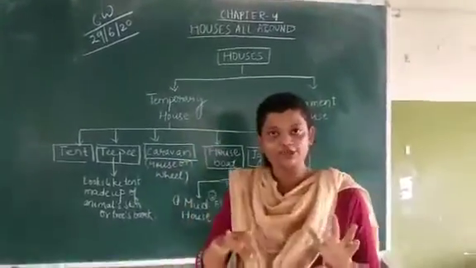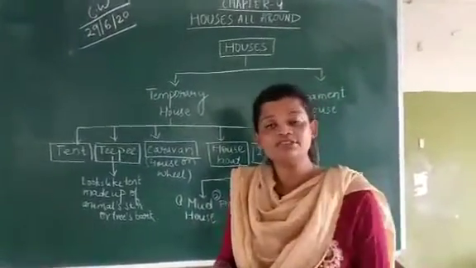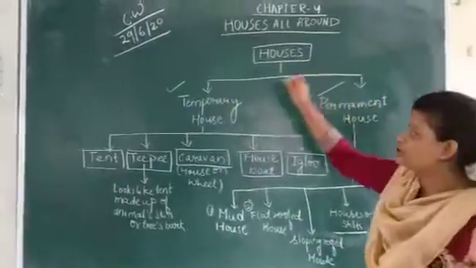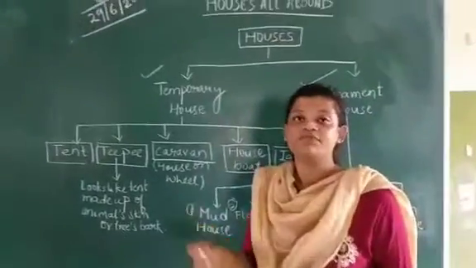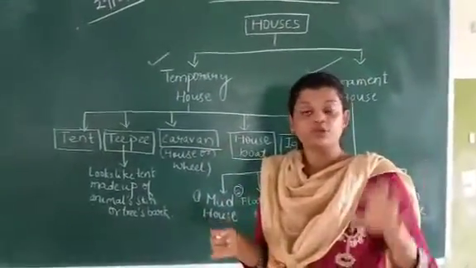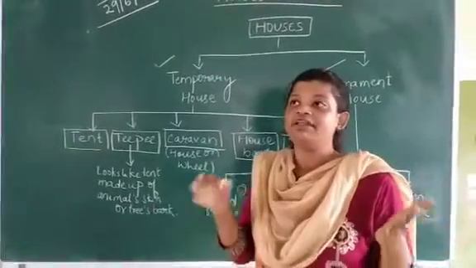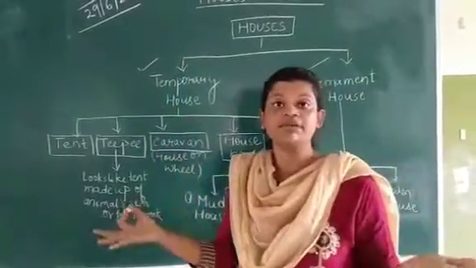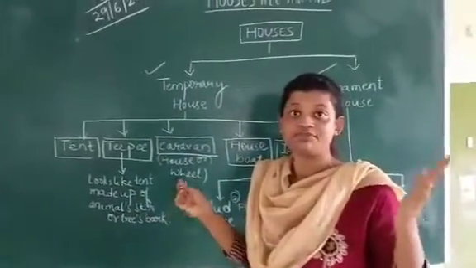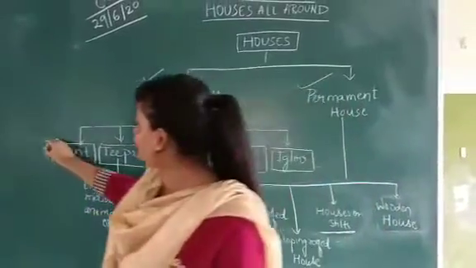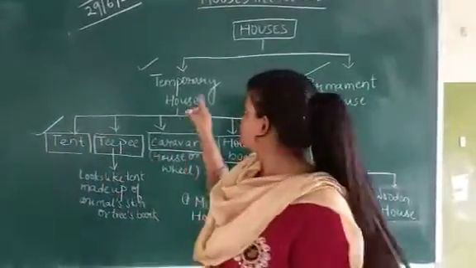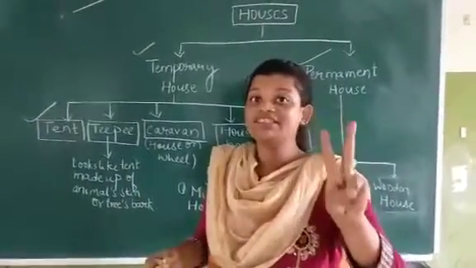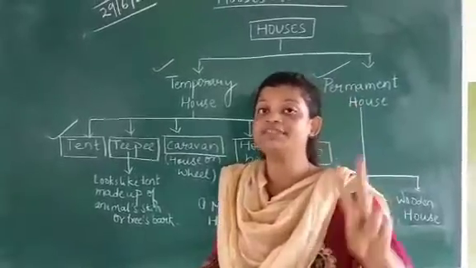Now on the basis of this, the houses are mainly divided into two: temporary houses and permanent houses. The temporary houses are those which we use during our vacations, right? For example, when we go towards the polar region, or suppose in Manali, where we live in tents. So those houses we use for vacation purposes, or for hunting purposes.